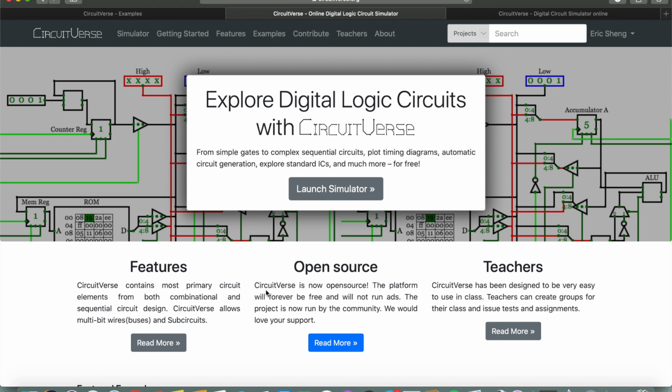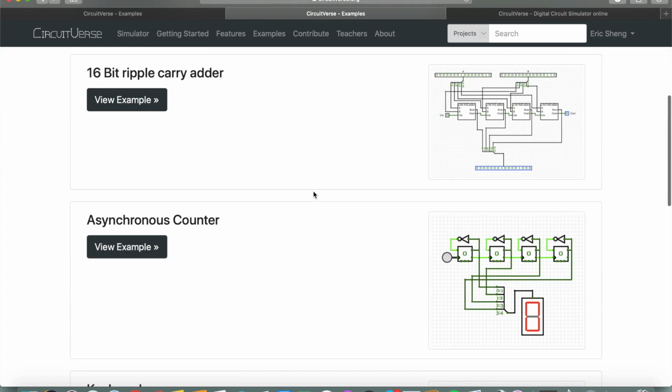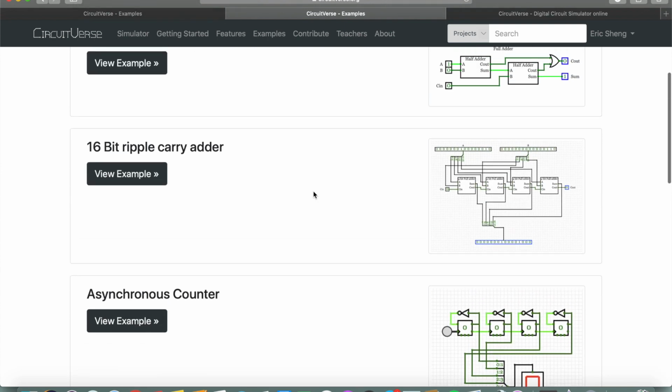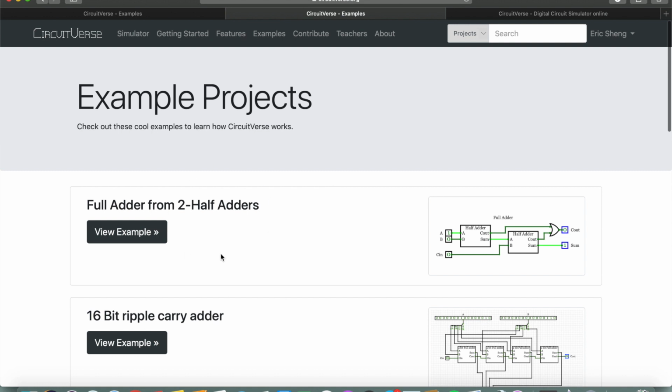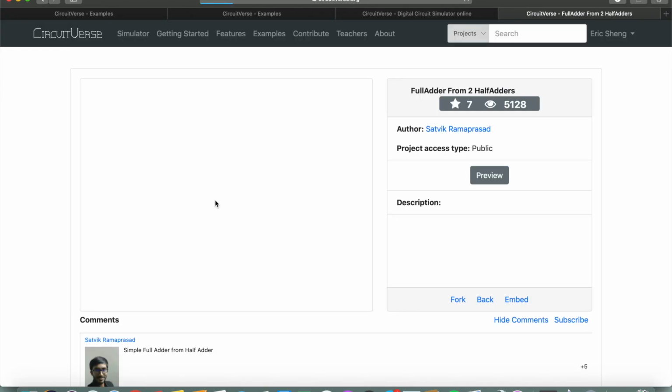And yeah. Okay, guys, one last thing before I end this video is that you can actually view other people's projects by clicking on example. So actually, when you save your circuit project online, it saves it to the CircuitVerse cloud. So if you set it to public, other people have access to your files, like so. So these people all saved their project online to the CircuitVerse cloud. So other people can view the example. Let's go ahead and view this example.